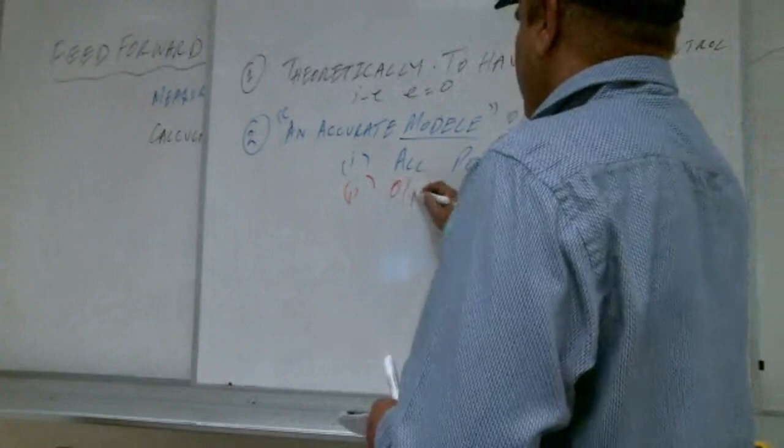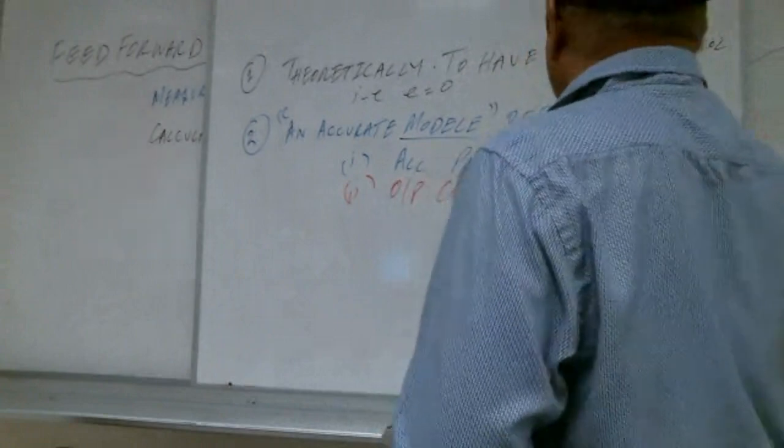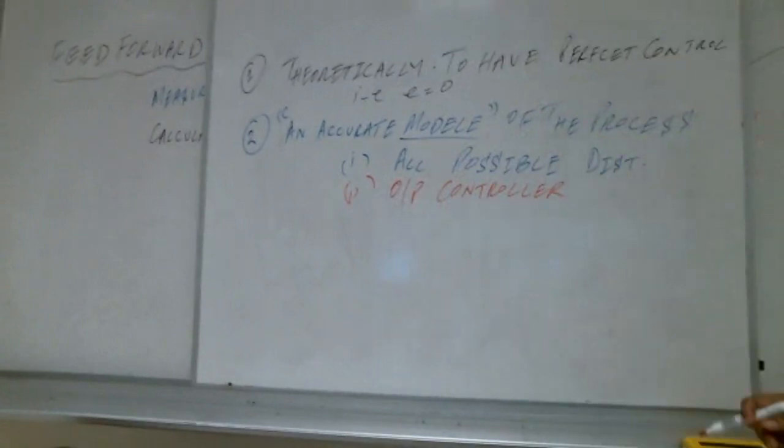It will calculate the output of the controller for all these disturbances, and we will put the output already there.